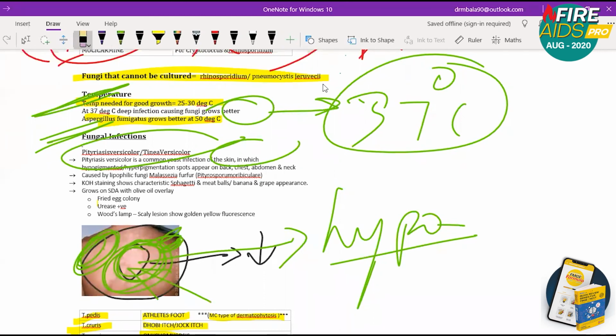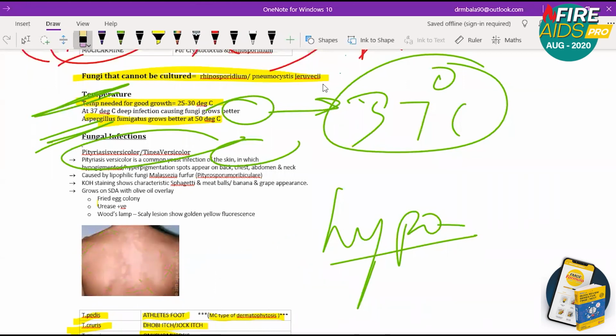I'll erase so you can see clearly. So this is hypopigmented area. So we use KOH mount here. So pityriasis versicolor is caused by a fungi called Malassezia furfur. That is MCQ, Malassezia furfur. Fried egg colony, urease positive. Grows on SDA agar. Okay. So the basic intro I have given.